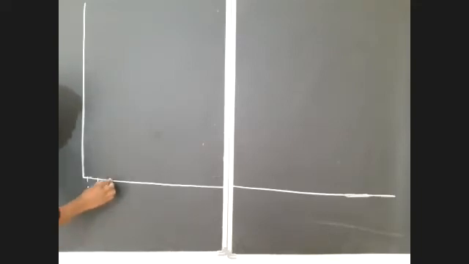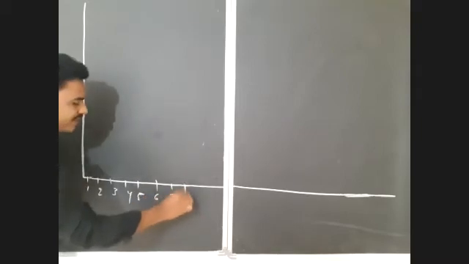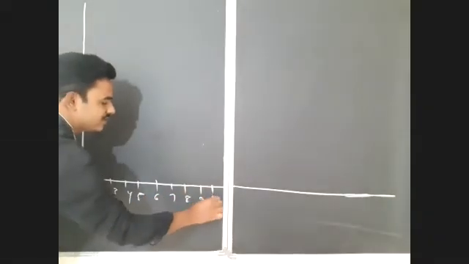First of all, here we will write the number of days. It is 1, 2, 3, 4, 5, 6, 7, 8, 9, 10, like that.